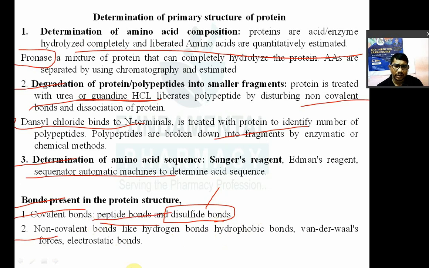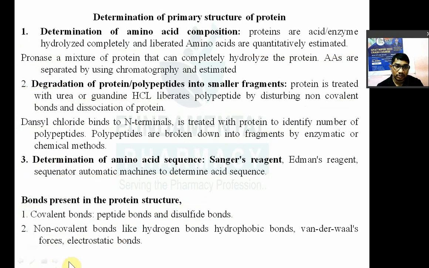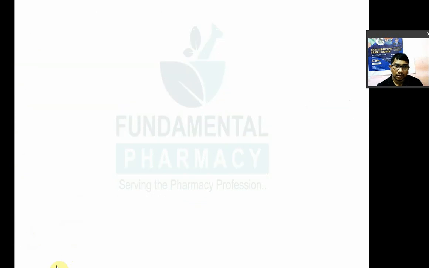Non-covalent bonds present in the protein structure are hydrogen bonds, hydrophobic bonds, ionic interactions, and electrostatic bonds. These are the types of bond present in the protein structure. You should know this; a question can come on it. What are the covalent bonds present in the protein structure? What are the non-covalent bonds present in the protein structure?